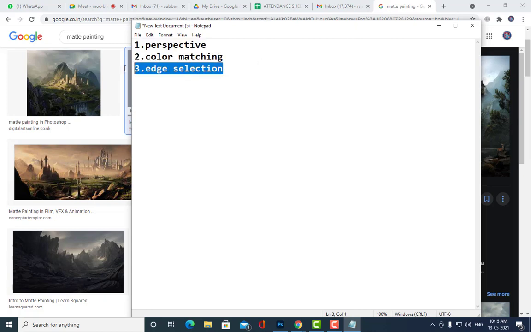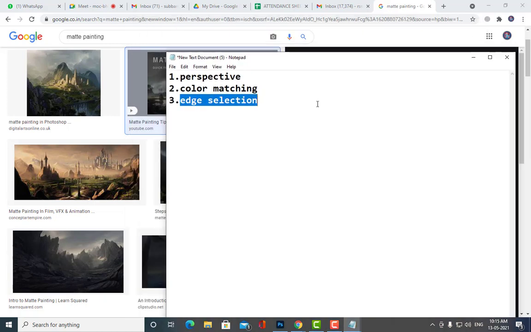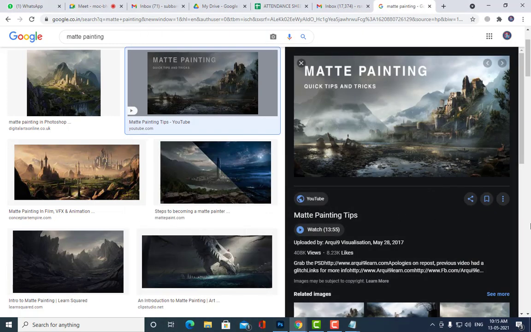And the third important thing is edge selection. So what is edge selection? See, whenever you are creating a matte painting, you can see the edges of the mountains or castles or anything. Those edges should be very sharp. If they are not sharp, what will happen? They look artificial.